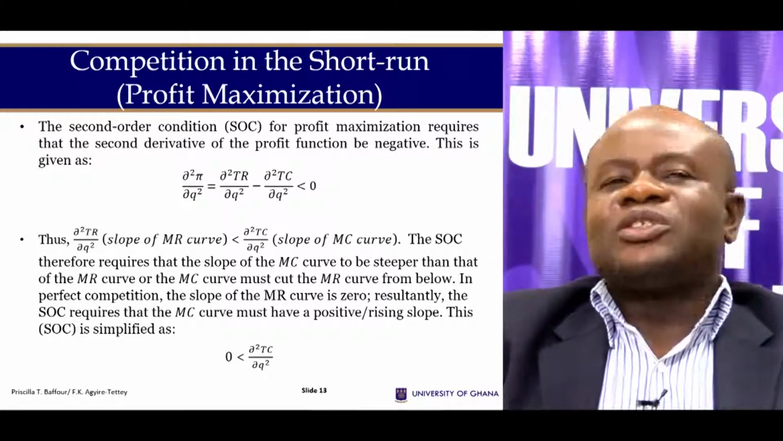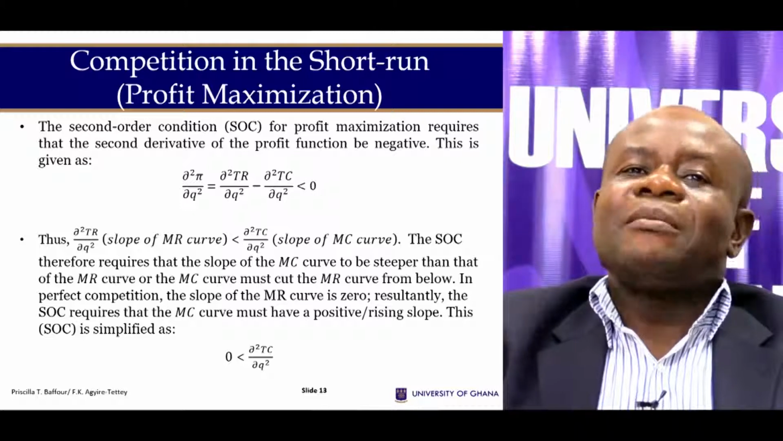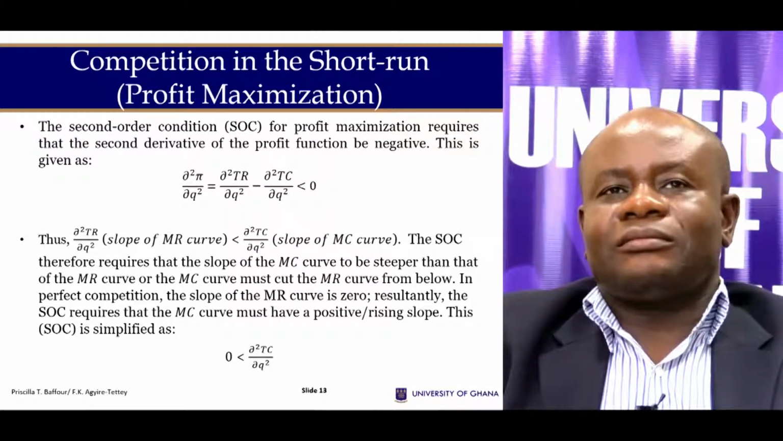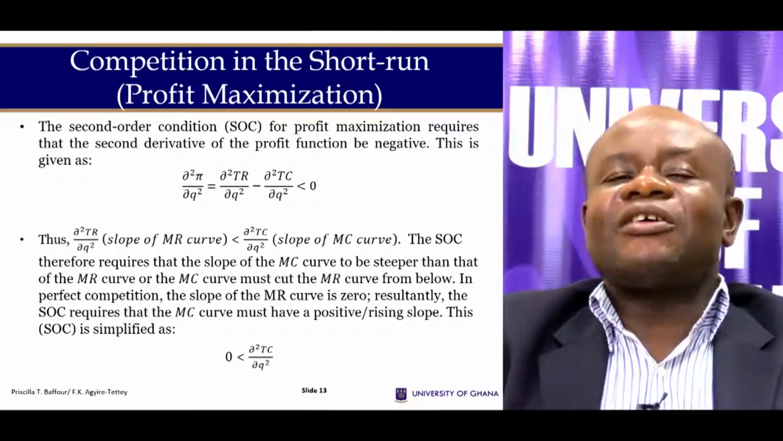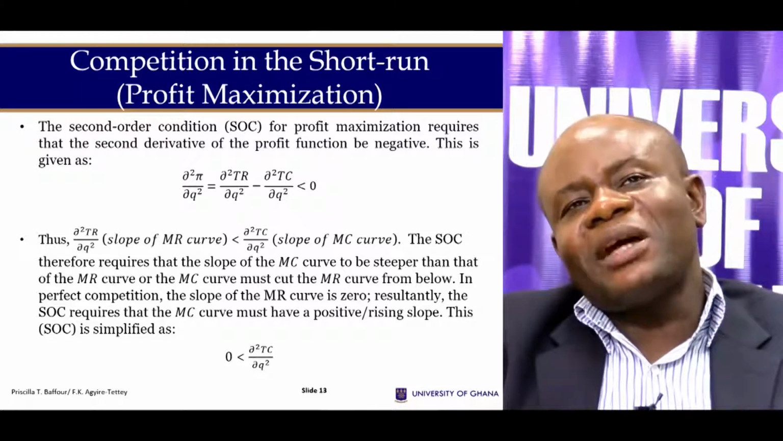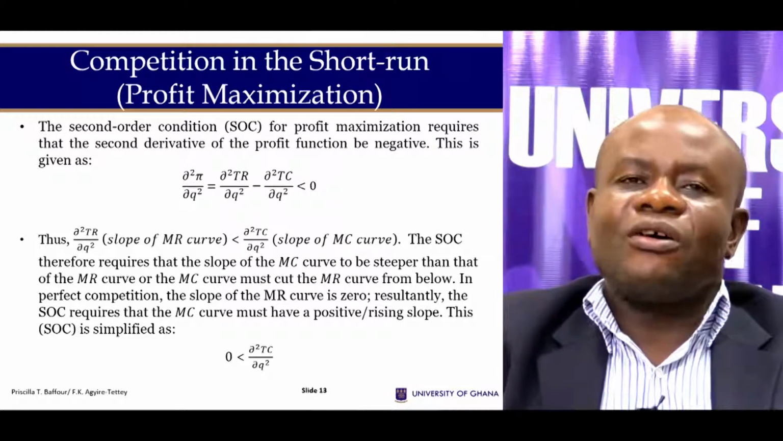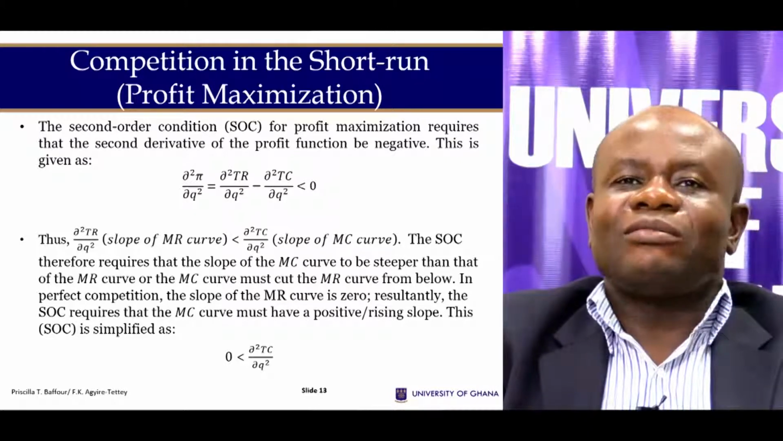Profit. So to maximize profit, there are two conditions. The first condition is that marginal revenue must be equal to marginal cost. That is the first order condition. Then the second order condition states that the slope of the marginal revenue must be less than the slope of the marginal cost. And when that happens, then the firm is maximizing profit.